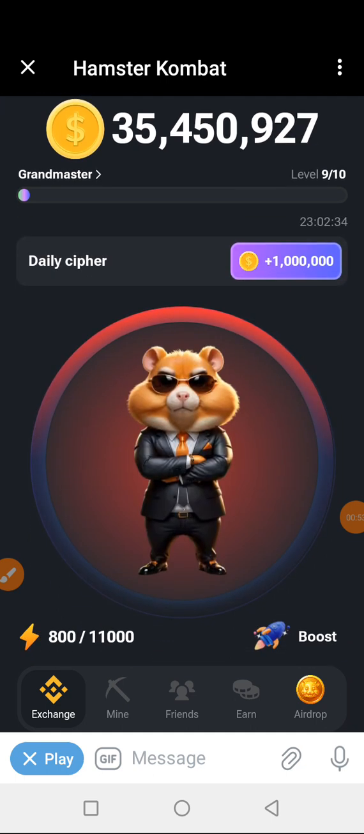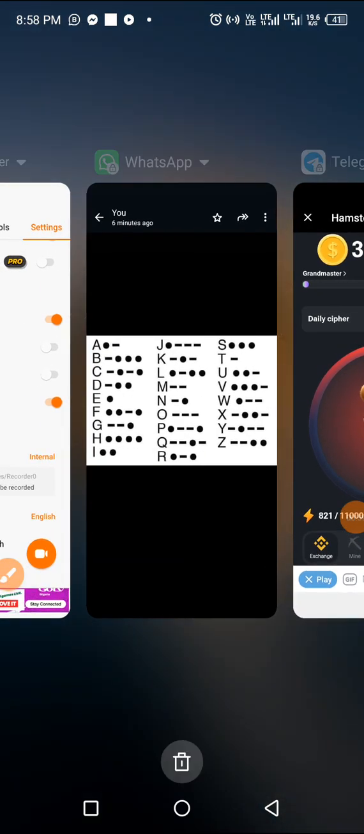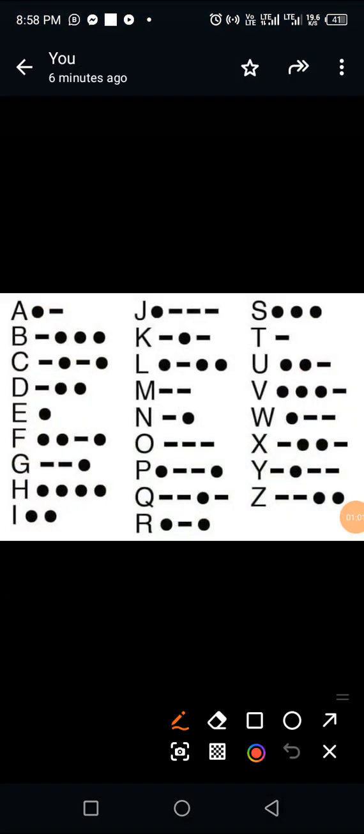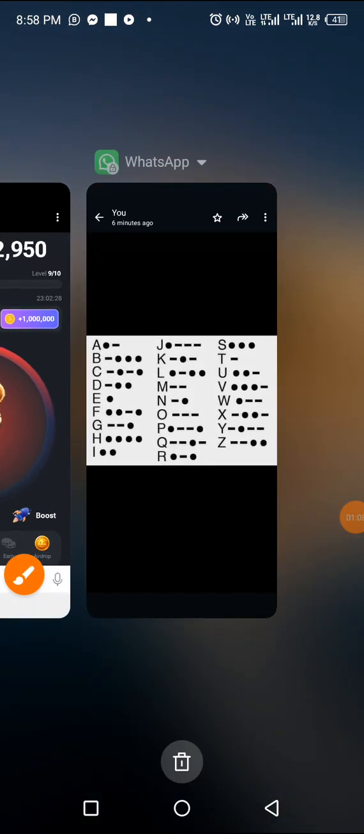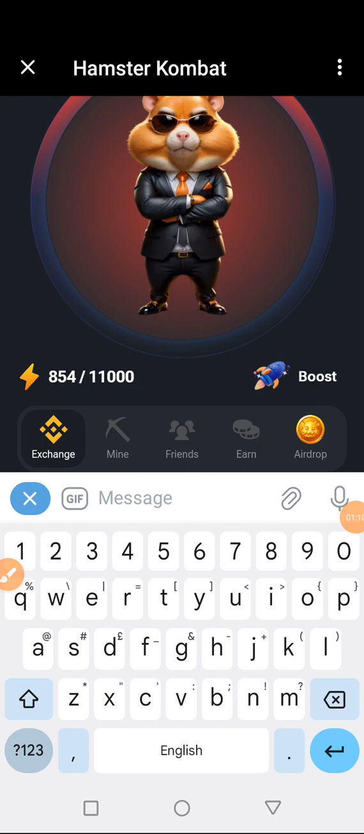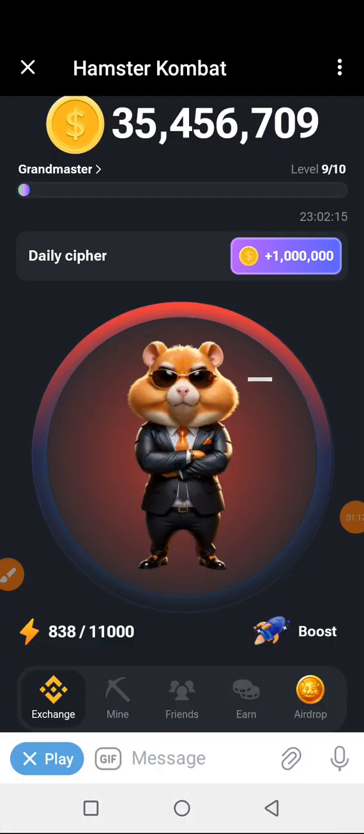So the first letter on token is T. So let's get to T. And this is T. Just dash. Hold your phone once and release. So I hold my phone and I release. So T has been registered.